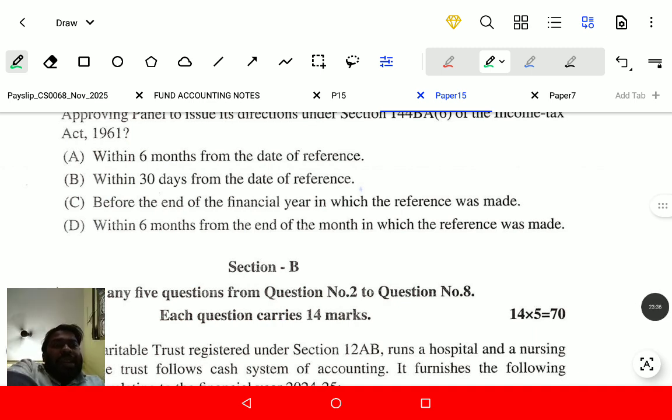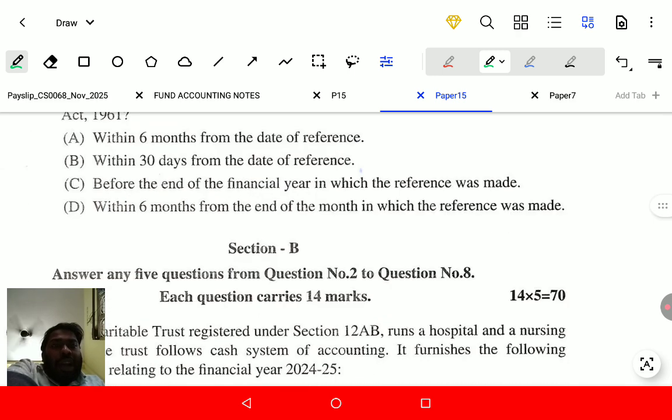The question is, the income tax commissioner and then the assessing officer go to the approving panel. The approving panel is nothing but the income tax appellate tribunal. Within 6 months from the end of the month in which the reference was made, they have to do it. Everyone is in confusion, so you have to give minimum time to read each section and rule in the income tax to know that it is counted from the date of the reference.